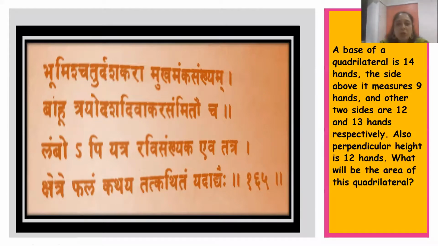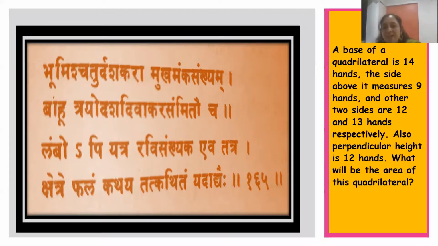Bhupish Chaturdashakara Mukhamanka Sankyam Bahu Trayodasha Divakara Sammitaucha Lambopi Yatra Ravi Sankyaka Eva Tatra Kshetre Phalam Kathaya Tatkathitam Yadadyai. Now again, nobody will understand the meaning of it. Bhumi is earth. Earth is Bhumi. And earth is something called as base of the quadrilateral. So Bhumi is the code word used for base. So what is the base of the quadrilateral?